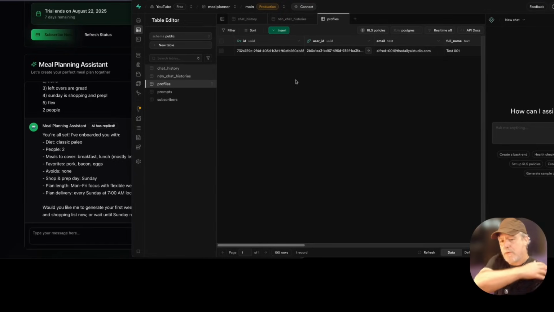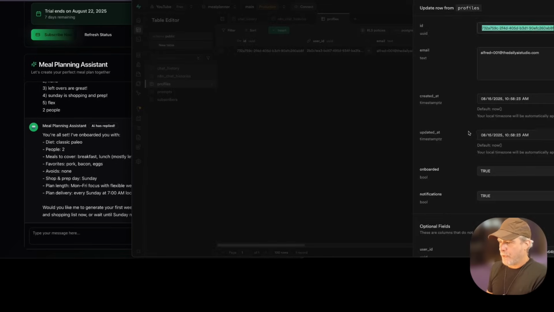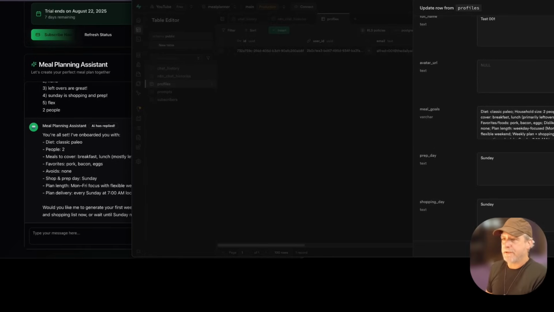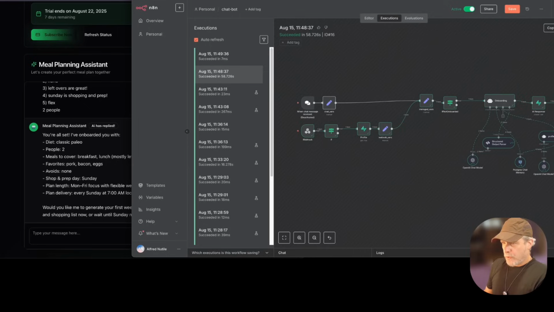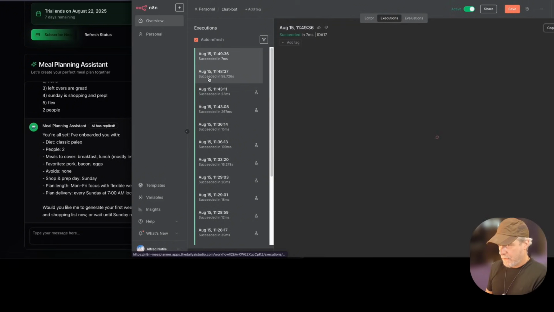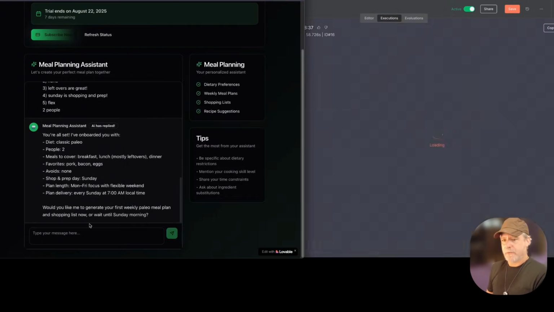Okay, so now we got that working. So the profile is marked as onboarded. Now we're going to start taking advantage of that. So when a person asks a new question, the system's going to stop here. And I think we probably don't have one yet. Okay, this is the one.